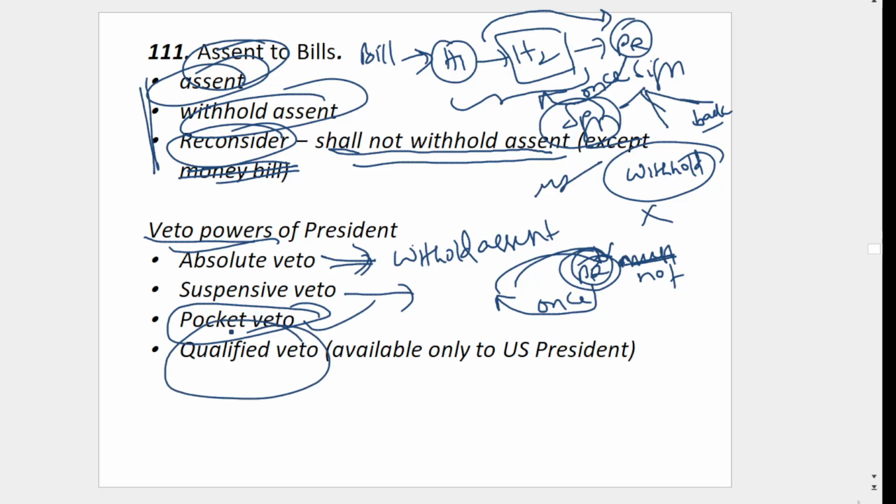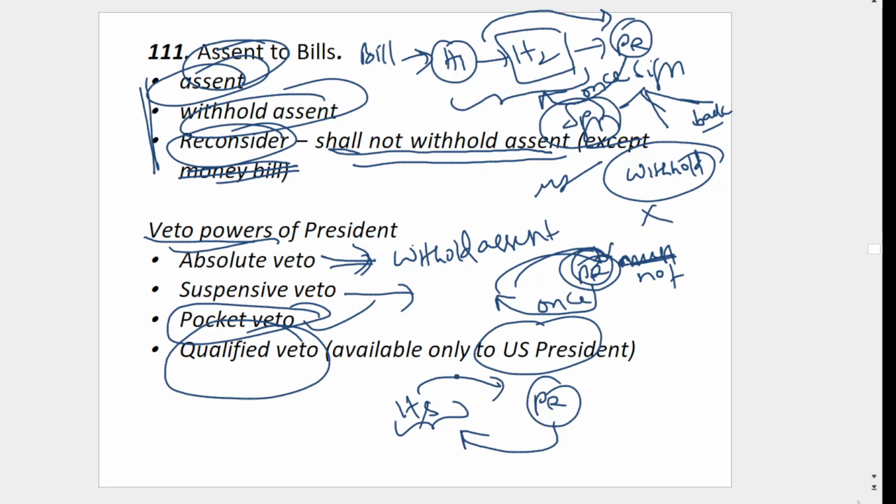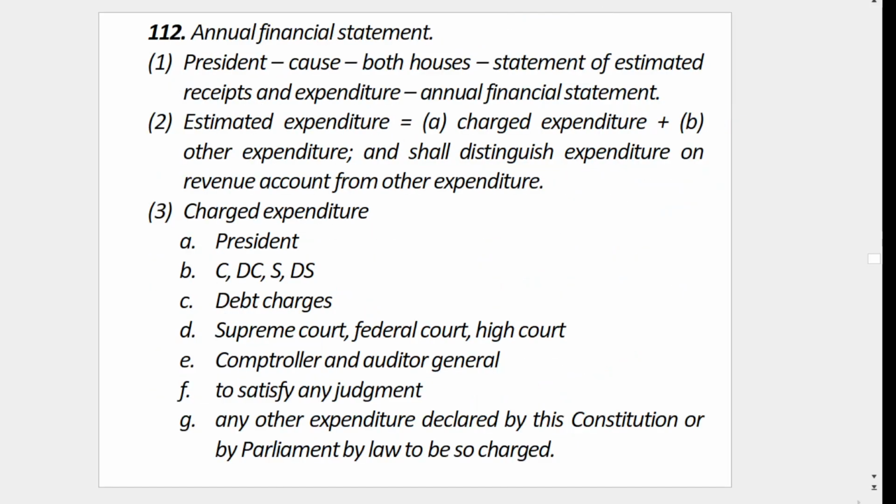Then qualified veto is available to the US President, not our Indian President. Here, when the President returns the bill, the houses should pass the bill with a special majority. For example, earlier they passed it by simple majority, now they have to pass it with more than a simple majority. That is a special majority. Then it is a qualified veto, where there is some condition. This is not available to our Indian President. That is Article 111, assent to bills.